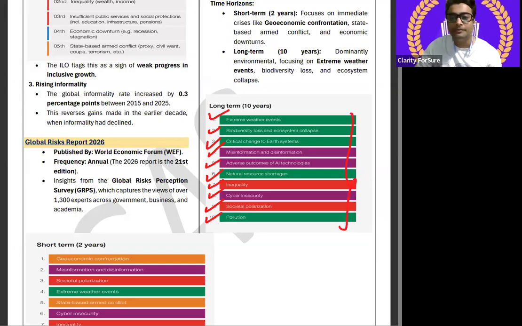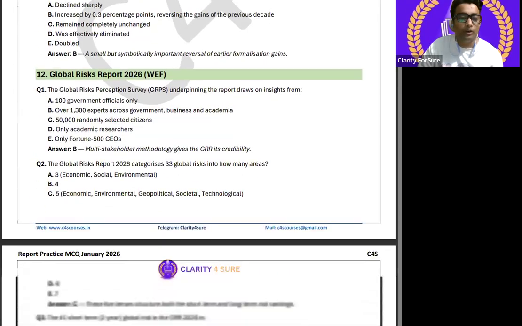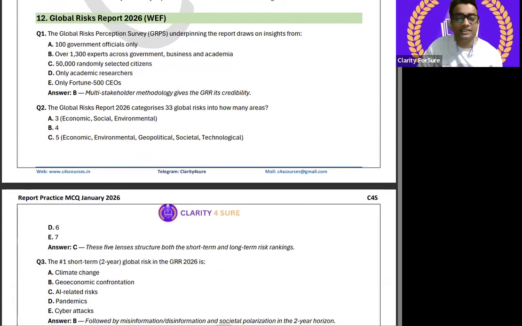Now we will move towards the discussion of the MCQs. Global Risks Report, last MCQs for the January month I'm going to discuss. Please have a look. The first question: the Global Risk Perception Survey, GRPS, underpinning the report draws on insights from option B, that is over 1,300 experts across government, businesses and academia. Second question: the Global Risks Report 2026 categorizes 33 global risks into how many areas? The correct option is C, 5: economic, environmental, geopolitical, societal and technological.